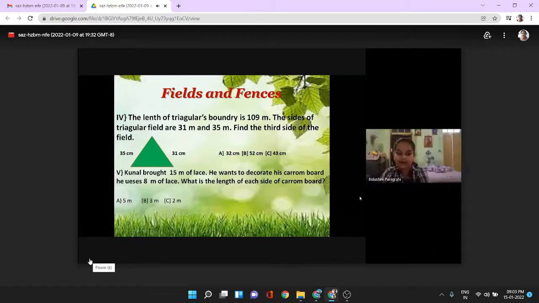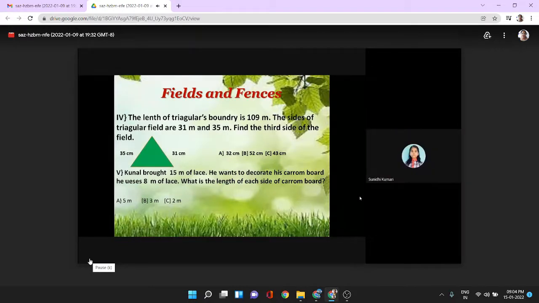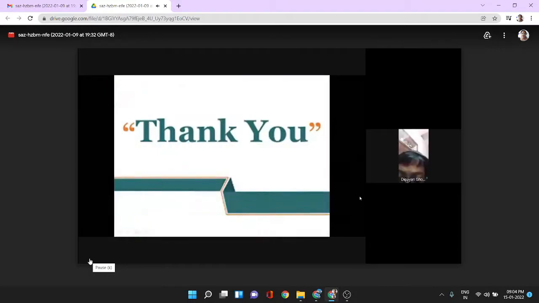Question number 5. Kunal brought 15 meter of lace. He wants to decorate his carom board. He uses 8 meter of lace. What is the length of each side of the carom board? Option A 5 meter, option B 3 meter, or option C 2 meter. Yes, the correct option is 2 meter. Thank you.